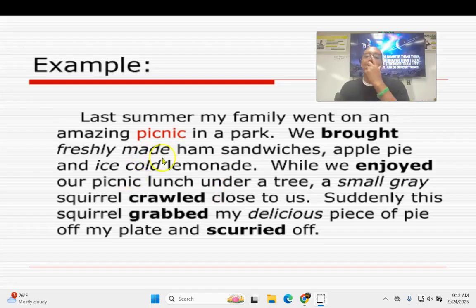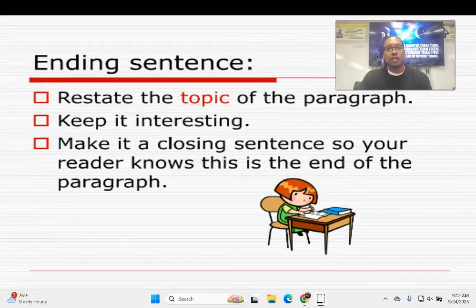Also like the lemonade, they said it was ice cold. Saying it was ice cold adds what I would call some flavor or some details or something interesting into your paragraph. Just like freshly made ham sandwiches. They could have said we brought ham sandwiches, but because they said freshly made, it made me think of how you go about making a sandwich. So that's how you want your paragraph to be. Add details. Now, let's go ahead and keep going.